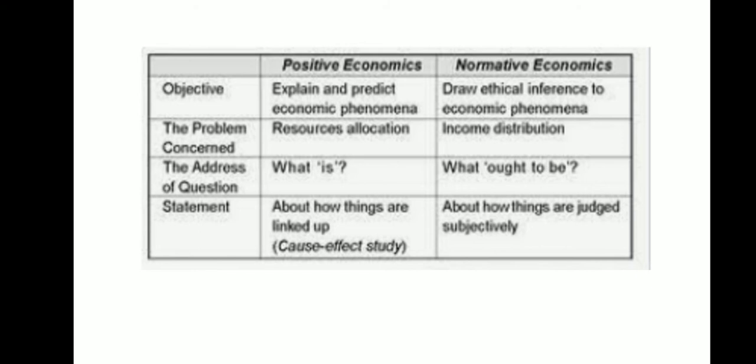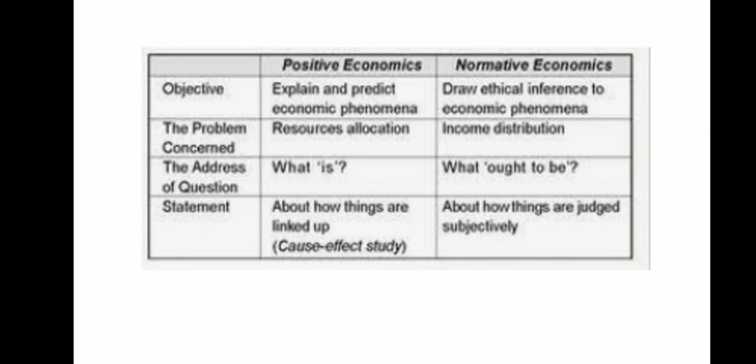The problem concerned is resource allocation, and in case of normative it is income distribution. Positive economics always says what it is, whereas normative says what ought to be, what should be ethically correct.